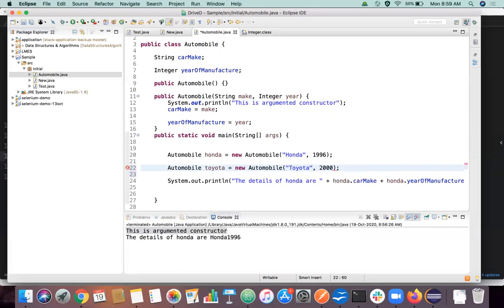Right? This is also possible. So you can create a number of objects like this with Toyota or Maruti or Ford or Fiat. So you can create infinite objects of this particular automobile class like this. Right. So each object represents a different area in memory with different values to hold. That's the entire idea.